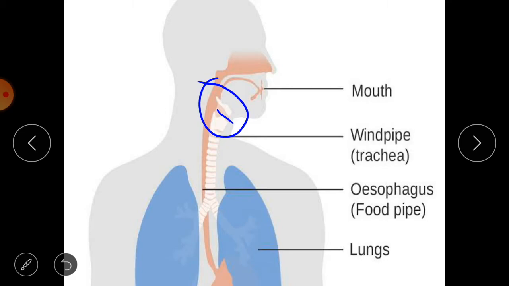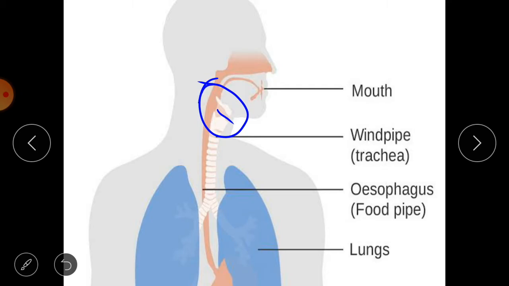When a person swallows the food, the epiglottis folds backward to cover the entrance of the larynx, so that food or liquid will not enter the windpipe and lung. So it acts as a switch between the larynx and the esophagus.